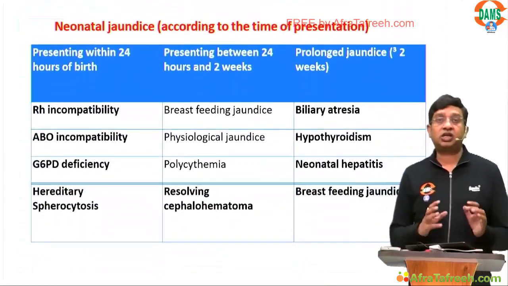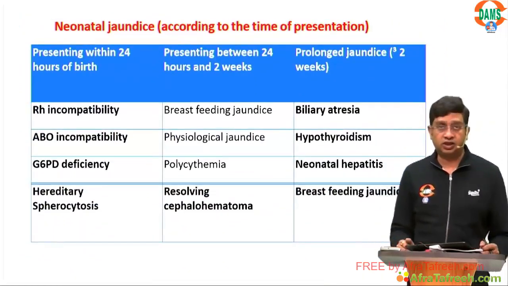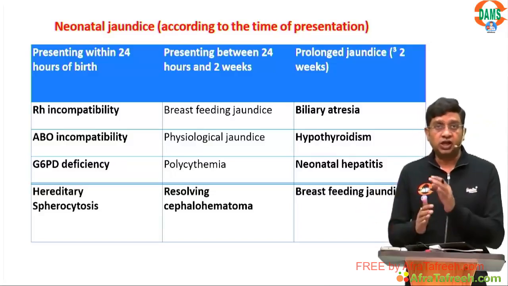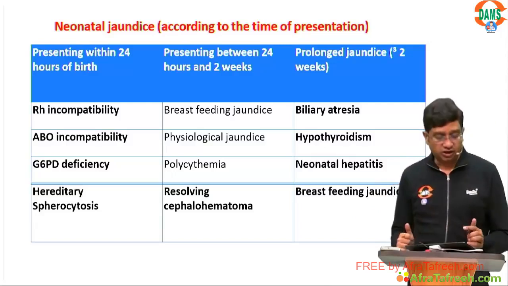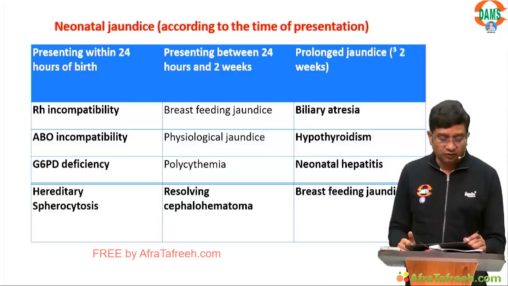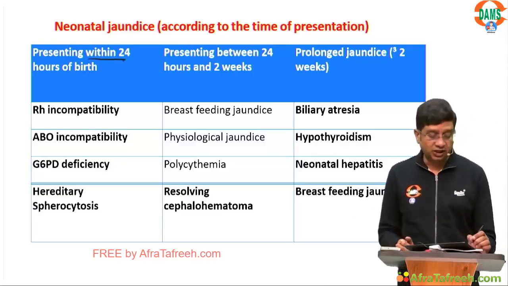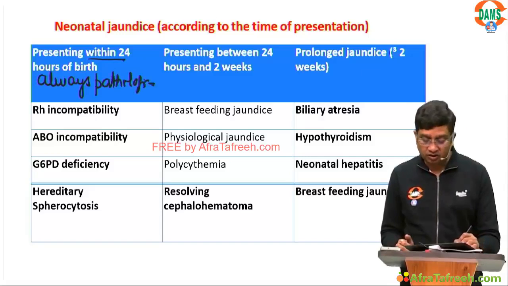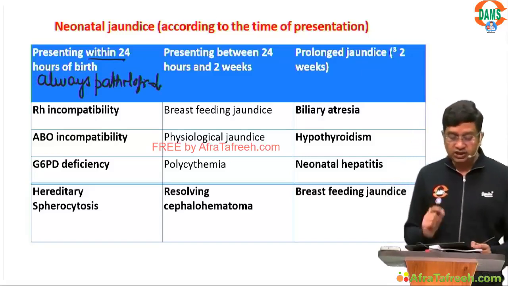Now this is a table of neonatal jaundice, and we have given you the causes of neonatal jaundice according to the time of presentation. If the child is presenting within the first 24 hours after birth, this is always pathological.